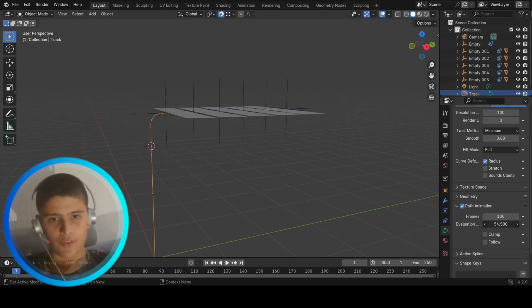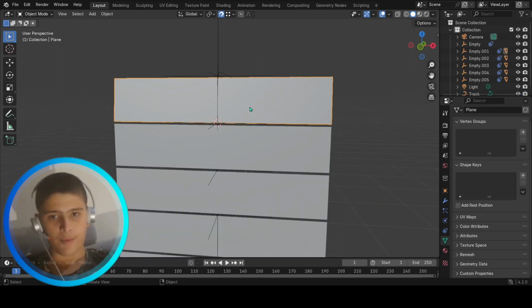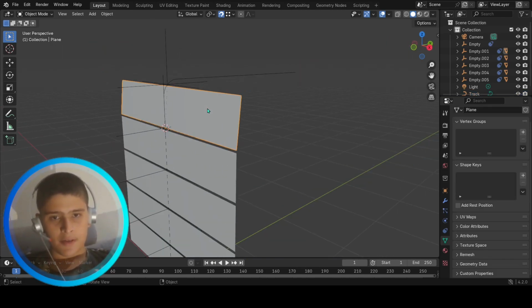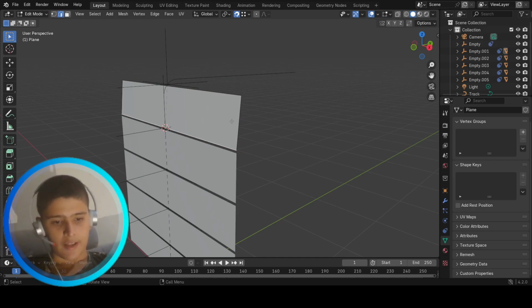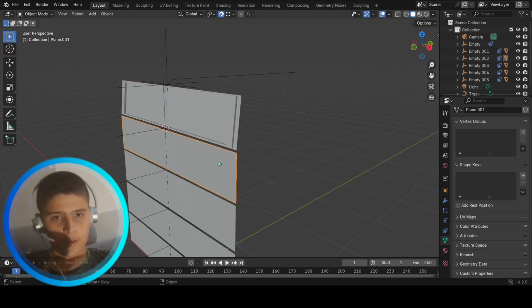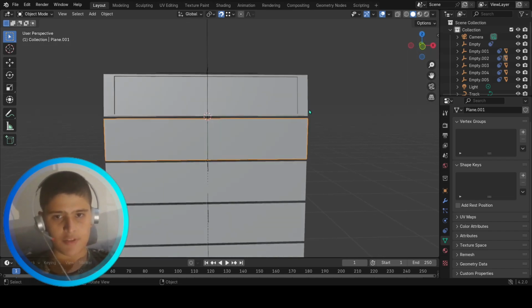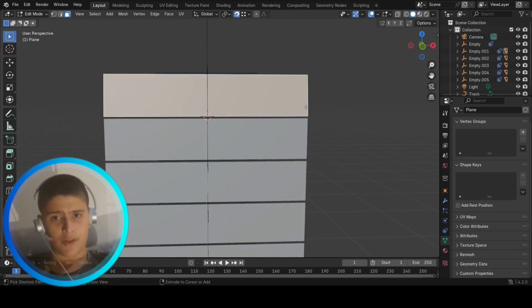And boom, we've got some animation over here, guys. Check this out. It's amazing. All right, now what we can do over here is simple. We can either edit this stuff. We can press 3, select this, press I, press E, press I again, press E, and do the same thing over here. But you know what? I'm just gonna keep it simple. You can do whatever you want with it.